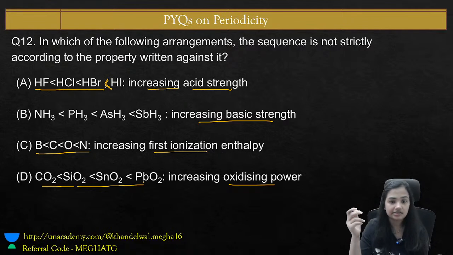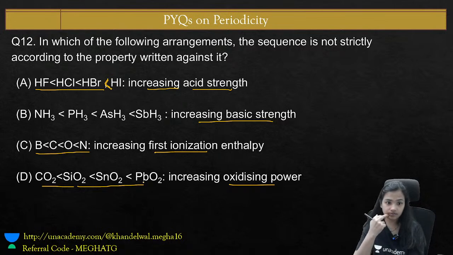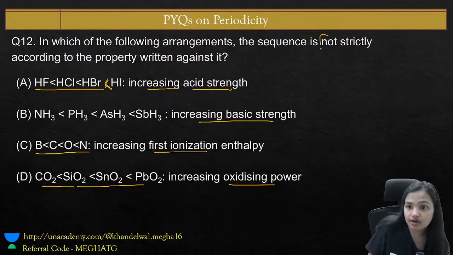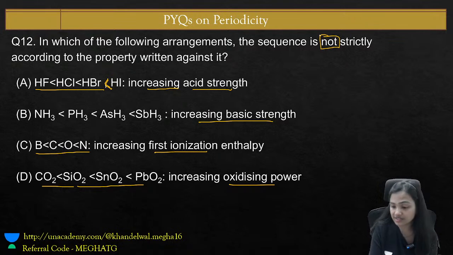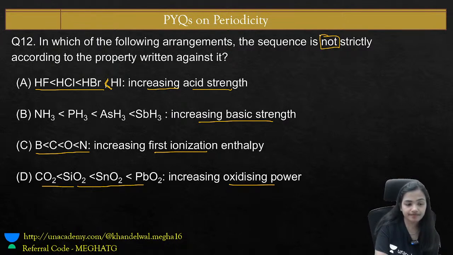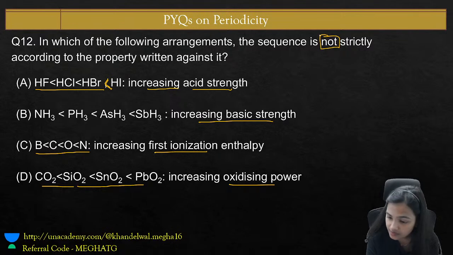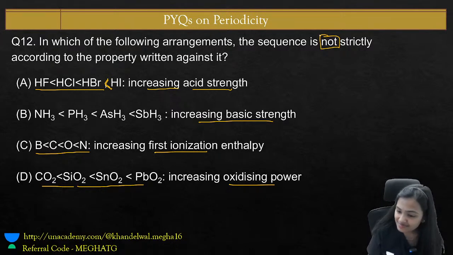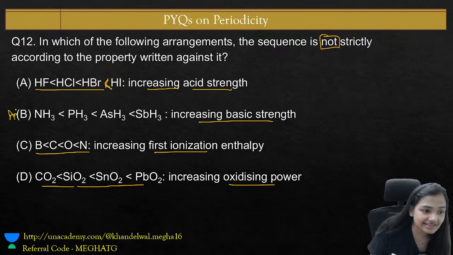What would be the right answer? The question is asking for the one not according to the property against it. B. Absolutely, yes, B is the right answer.